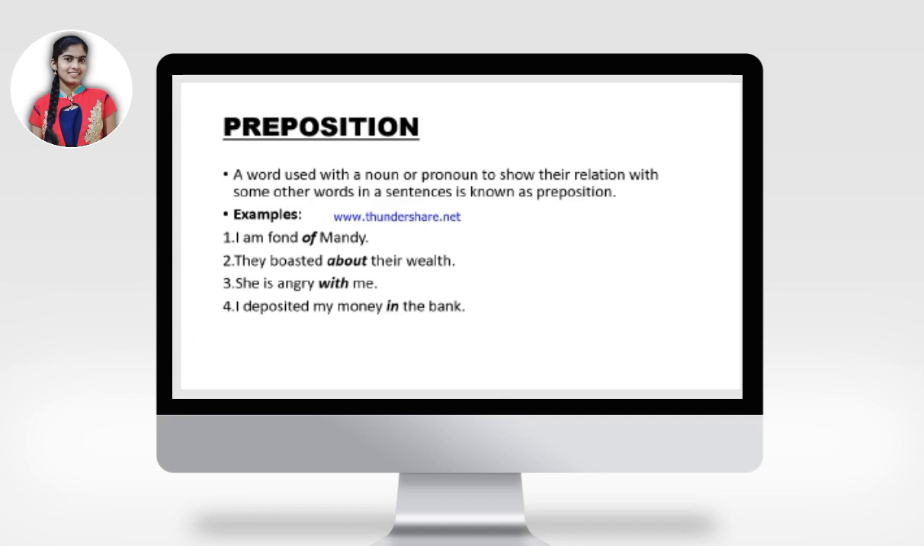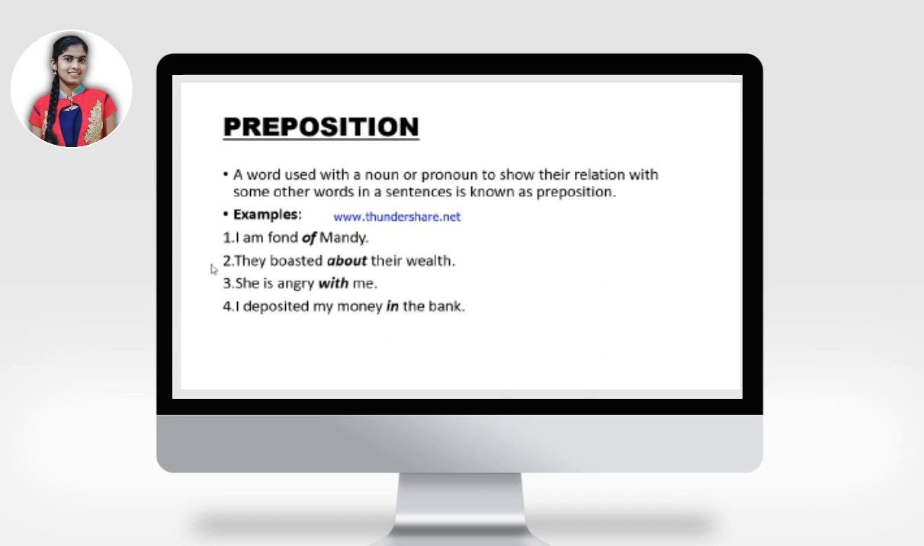Next, preposition. A word which is used with a noun or pronoun to show their relation with some other words in a sentence is known as a preposition. Here, I am fond of Mandy. So, a preposition is the relating word between a noun and any other word in the sentence. I am fond of Mandy. Here, of is relating me and Mandy.